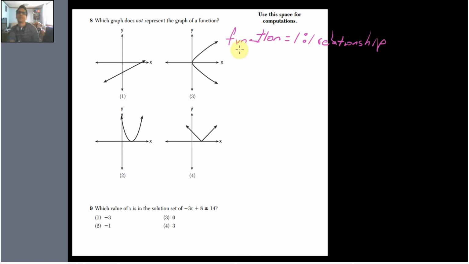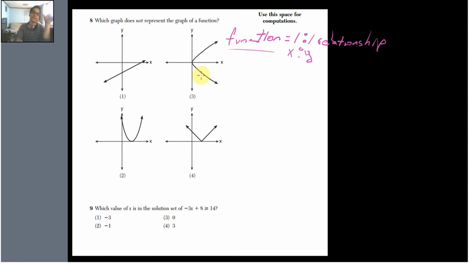Okay, so what does that mean? That means that for every x value, there needs to be 1, and only 1, corresponding y value. Let me give you an example of what is not a function.